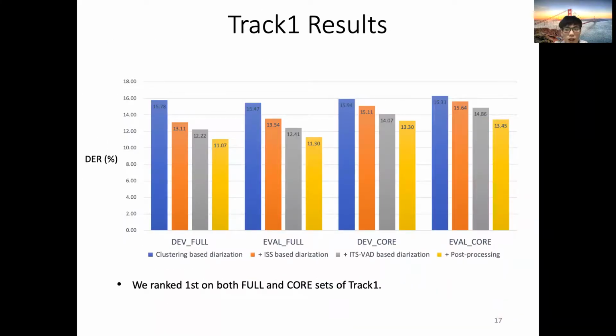Here is the DER of each system on the development and evaluation set of track 1. We achieved a huge improvement with the mentioned methods, which helped us rank first on both full and core sets of track 1.